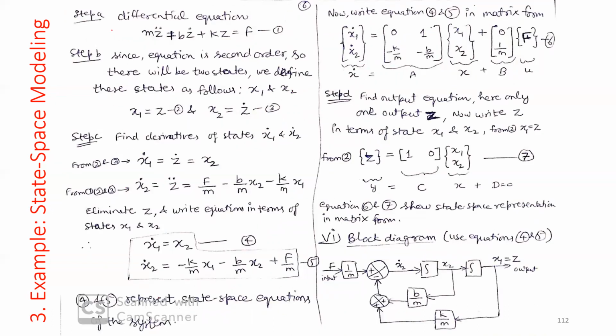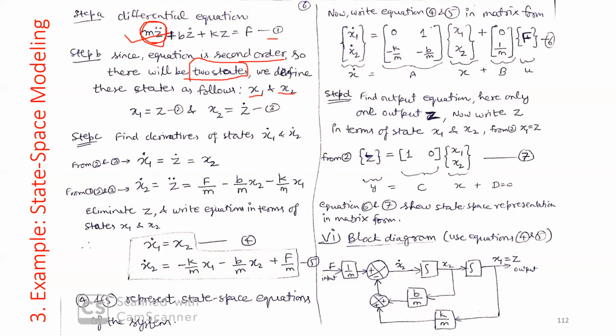So first step is the differential equation. We have already derived m z double dot plus b z dot plus kz is equal to f. Step B, we need to define the states of this system. This is a second order system. You can see the highest derivative is second. So the equation is second order. So there will be two states in the system, according to the order of the system. We assume those states are represented by x1 and x2.